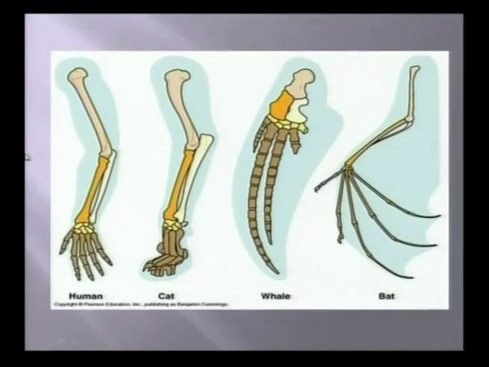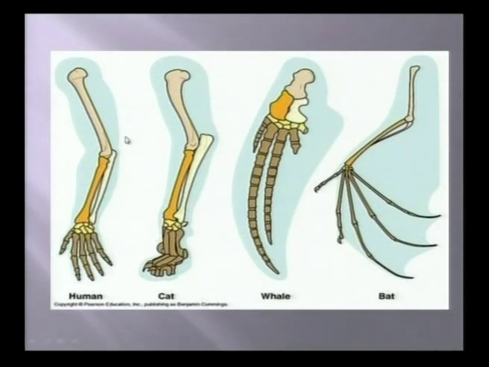Next, if you compare your hand with the whale, assume these are the fingers of a human being, but it has the same structure, right? Next, the bat, it was so big, but it also has the same structure. That means they have the same structure, but different functioning.